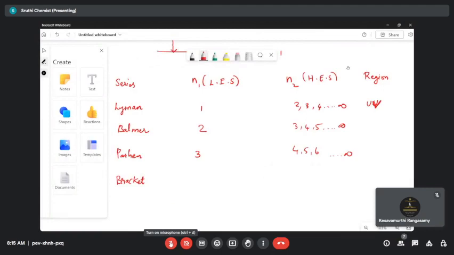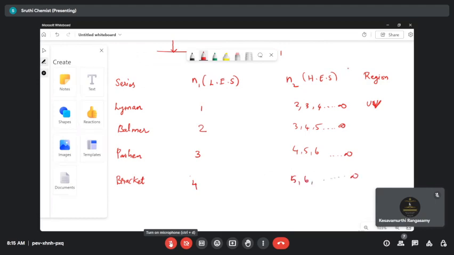For Lyman, it is 1. For Balmer, it is 2. For Paschen, it is 3. Then what is it for Brackett? The lower energy state is 4. Then n2, the higher energy state, is 5, 6, going on till infinity.